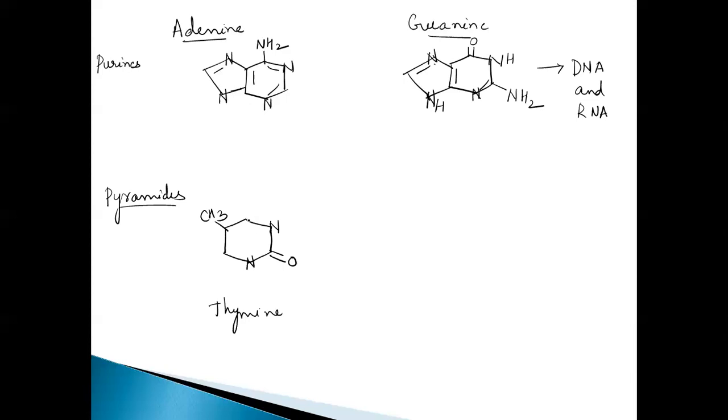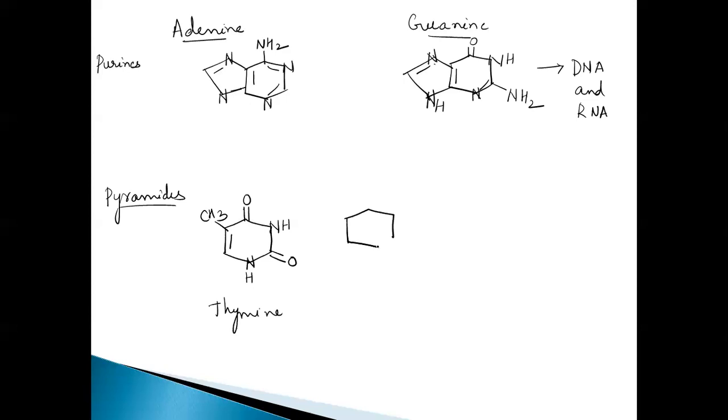So here C double bond O, and here also C double bond O we can see. And where is the double bond? Only one double bond, because here this will be NH and this also will be NH. This is the structure of thymine, that is a pyrimidine base which is present in DNA.